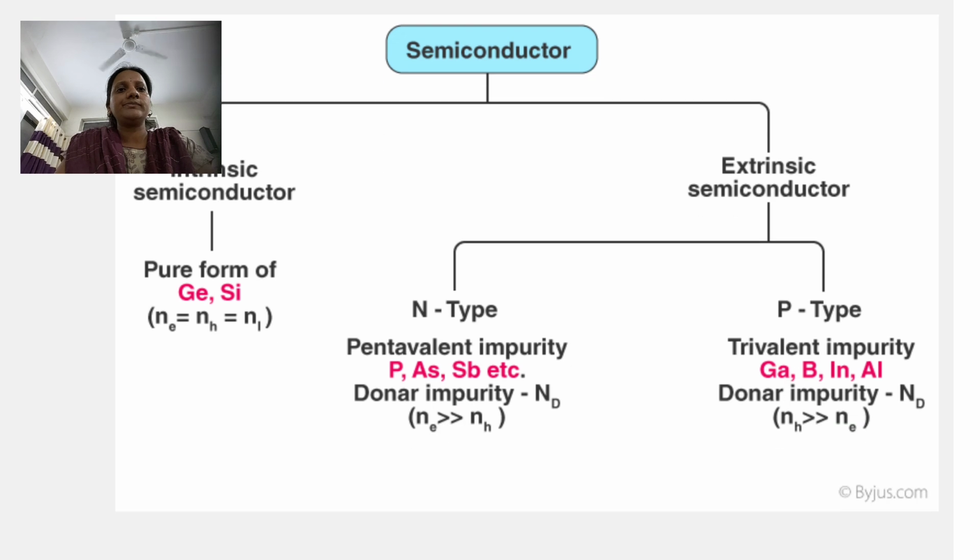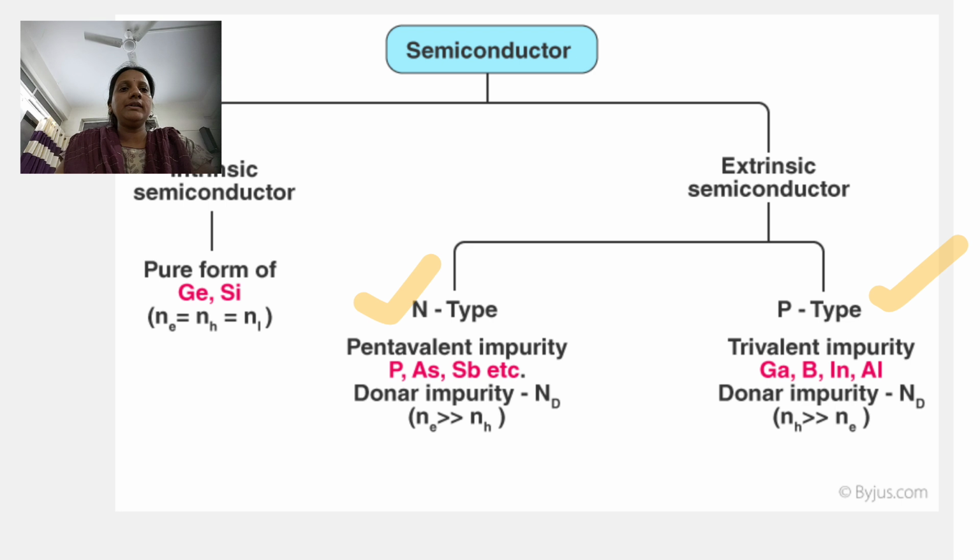Extrinsic semiconductor again has two types, that is N-type semiconductors and P-type semiconductors. These extrinsic semiconductors are formed by adding or doping impurities in intrinsic semiconductors. Depending upon which type of impurity is added, extrinsic semiconductors classify into N-type and P-type semiconductors.